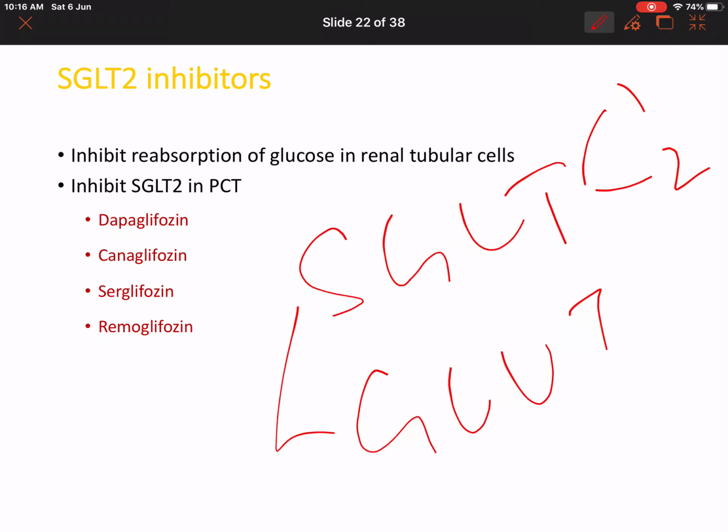Glucose is reabsorbed using SGLT2 transporters. So SGLT2 inhibitors like dapagliflozin, canagliflozin are going to block this transporter in the kidneys, in the renal tubular cells, that is in the PCT, proximal convoluted tubule. When they block the SGLT2, there is not going to be reabsorption of glucose. Because there is no reabsorption of glucose, all the glucose is excreted in the urine. So this is how SGLT2 inhibitors are going to function.